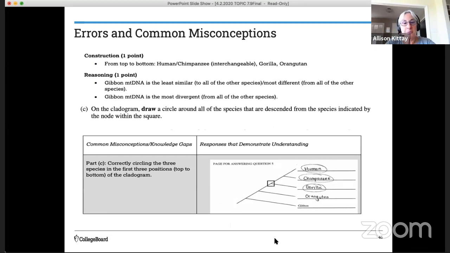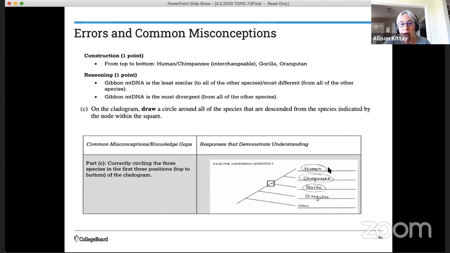Okay, so from the top to bottom, the human, the chimp, the gorilla, the orangutan, and the gibbon. And the reason for that is that the human and the chimp have the least divergence, the human and the gorilla the next least, as I went over on the data table, and the human and the orangutan had the most on those ones, and then compared to the outgroup, it had the most. So the reasoning why the gibbon is the outgroup is that it is the least similar to all of the other species, or you could say the one that's most different from all of the other species. Or you could have used the term divergent. It's the one that is most divergent from the other species. And students did pretty well with that.